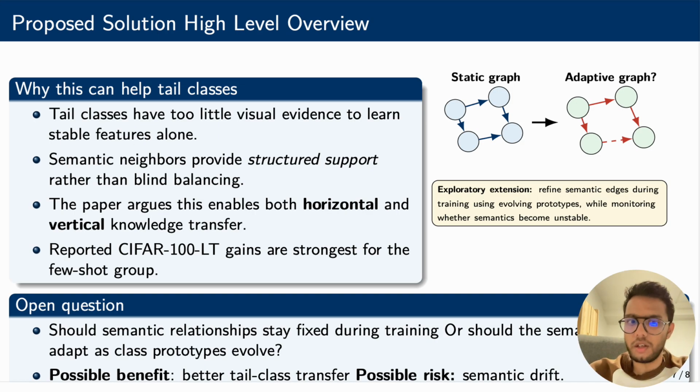So my proposed extension is to ask whether this graph should remain static or whether it should adapt as class prototypes evolve during the training. The hypothesis would be that a dynamic graph could improve tail transfer when the initial text-based semantics are incomplete, but the risk is semantic drift if the graph becomes unstable. I think it is a good extension because it stays very close to the core of the idea, but now we also test whether semantic structure should be fixed or adapted.